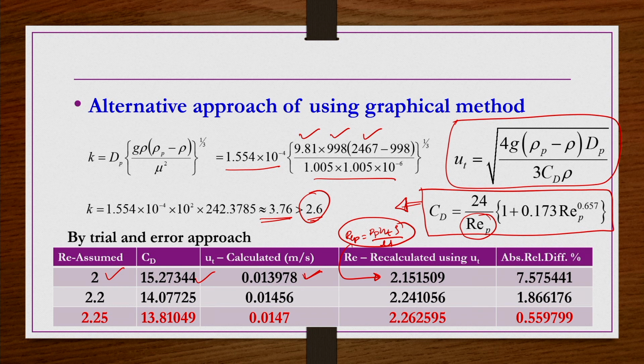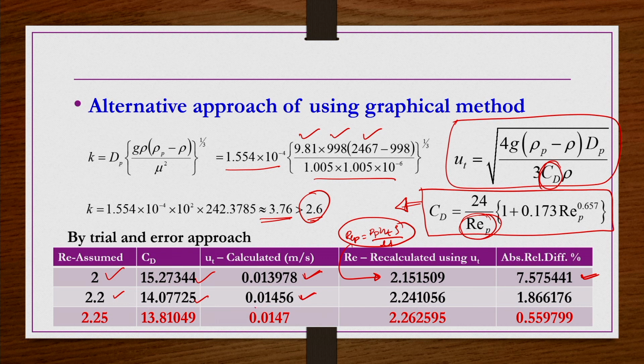Though they are looking close to each other, the absolute relative difference is almost 7.5% between these two. So, the assumed REP is good enough, but the calculated value of REP is not very close to the assumed value. So, let us make another assumption, 2.2. Then when you substitute 2.2 in this CD correlation, you will get CD 14.077. So, using this CD 14.077 and substituting in this UT expression, you calculate UT. That is coming out to be 0.01456 meter per second.